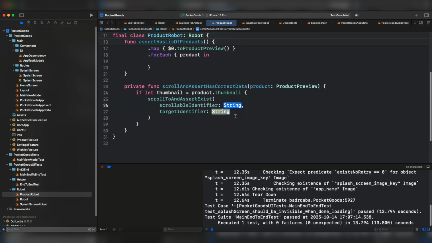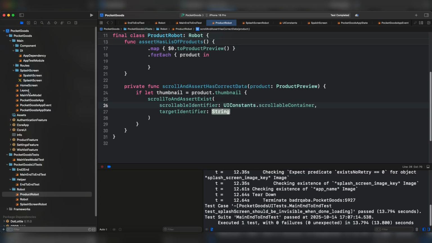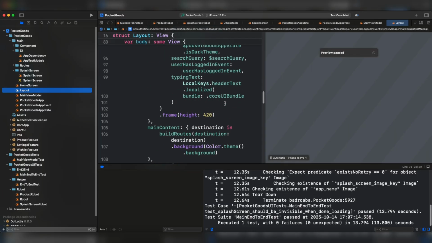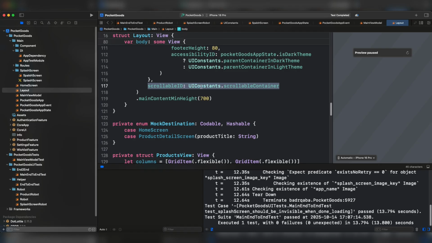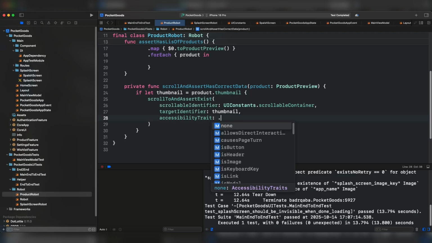The scrollable container, which is UI constant, scrollable container. And let's try to make sure that we have done this under the layout. We have done this under the layout, which is scrollable container. For the target identifier, which is the thumbnail. Why? Because we have identified each image with the URL. And for the accessibility trait, it is none.